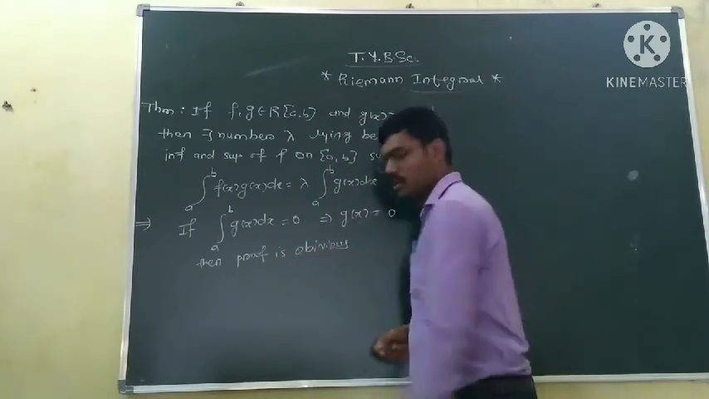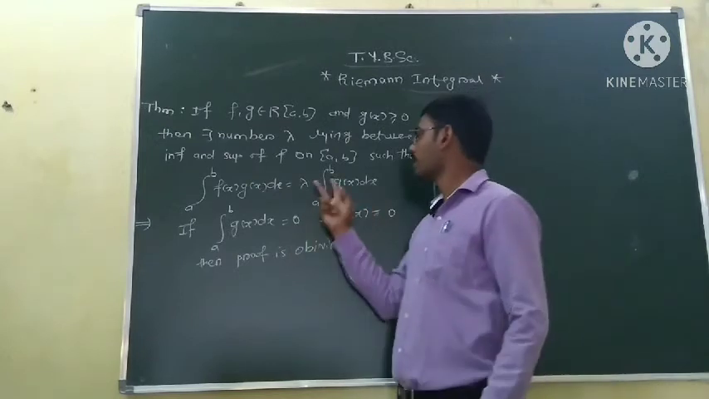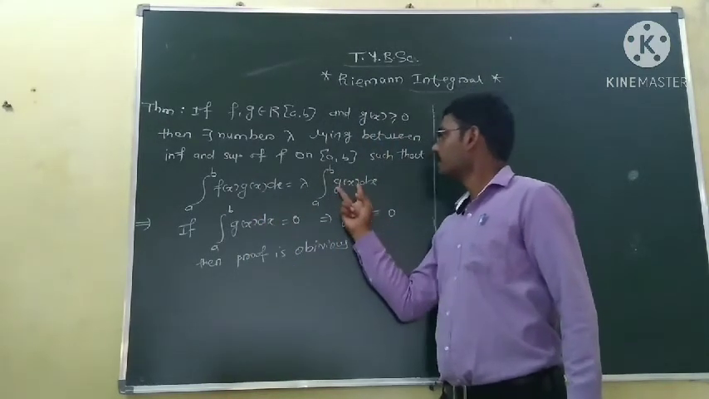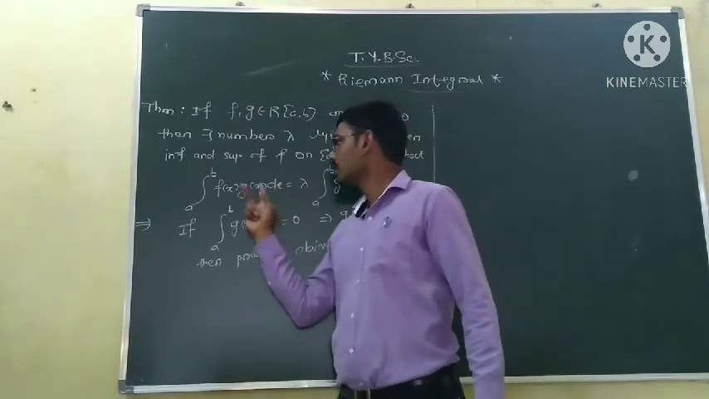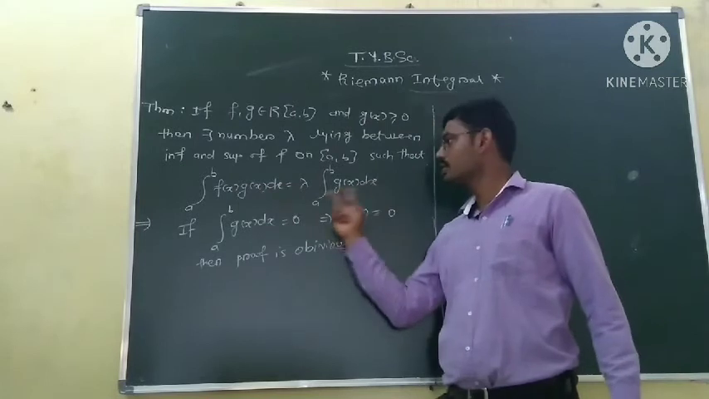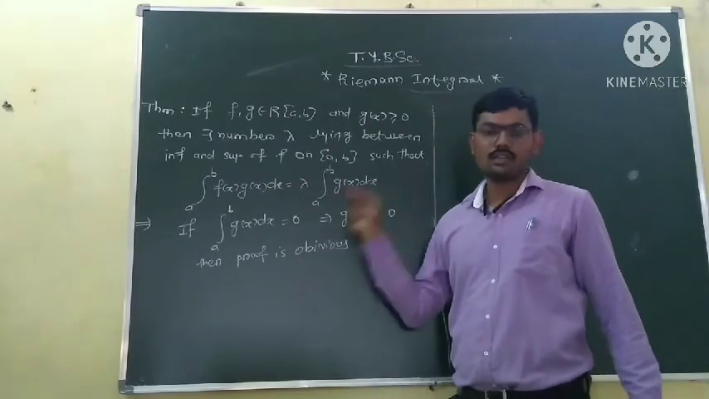Okay. Because there is nothing to prove. If the integration of g is 0, then the function g is also 0. So the integration of g is 0 here, and since g is 0, this product becomes 0. The integration of 0 is 0. So 0 is equal to lambda into 0. Okay. So there is nothing to prove.